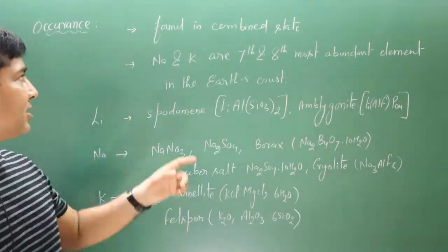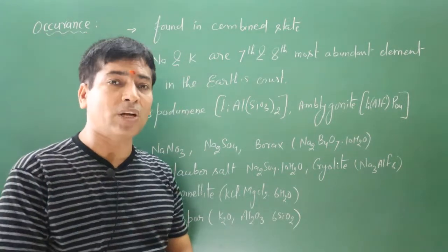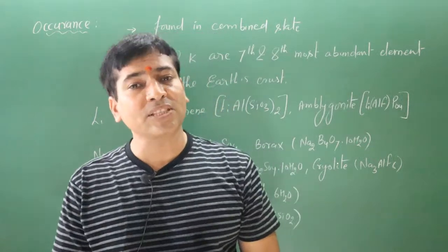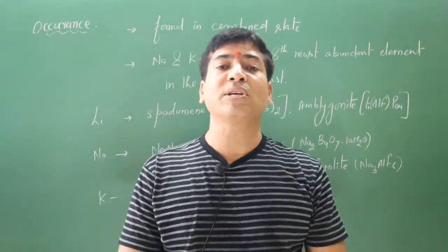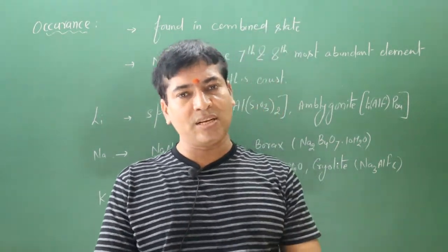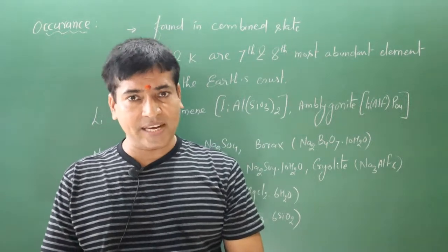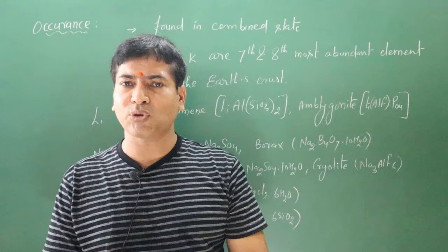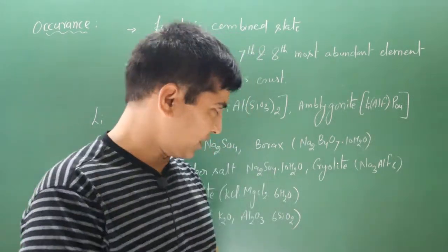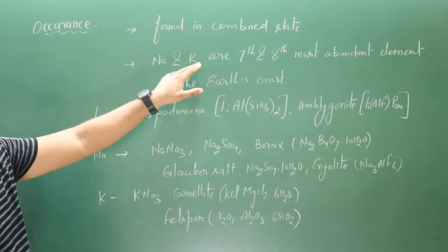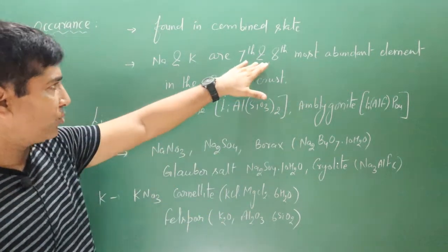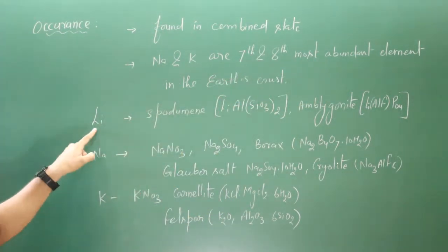The second statement is about sodium and potassium. Keep in mind, out of all the alkali metals, sodium and potassium are the most abundant elements in the earth crust. Lithium, rubidium and cesium are less abundant elements. And francium is a radioactive element. It has very few applications, that's why we do not study it much. Sodium and potassium are the 7th and 8th most abundant elements in the earth crust. This is the position.